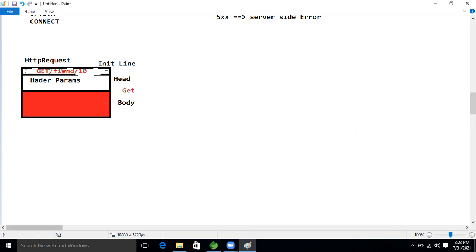So let's understand what the HTTP protocol is. HTTP stands for Hypertext Transfer Protocol, which means based on HTTP only we are making the request. It has how many parts, how many ways we can make the request and get the response. Now guys, there are two methodologies: HTTP request and HTTP response.